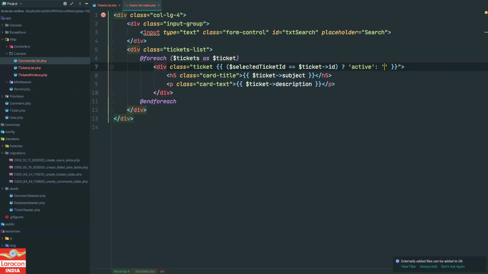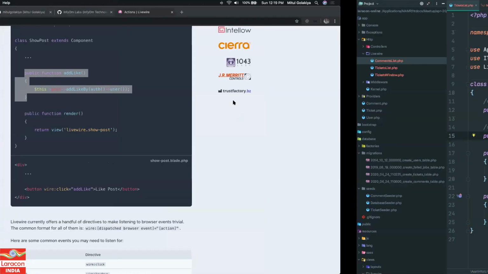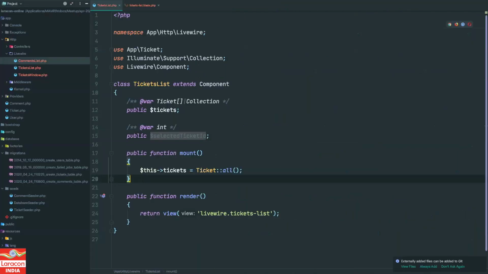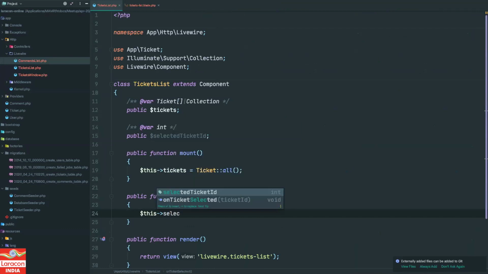So what we are doing, when the selected ticket ID is matching with the ticket that we are rendering, the active class should be attached, right? Now let's make one more method over here, public onTicketSelected, and there will be a parameter called ticketId, which is the ticket being clicked. And what we will do is this.selectedTicketId is equal to ticketId.